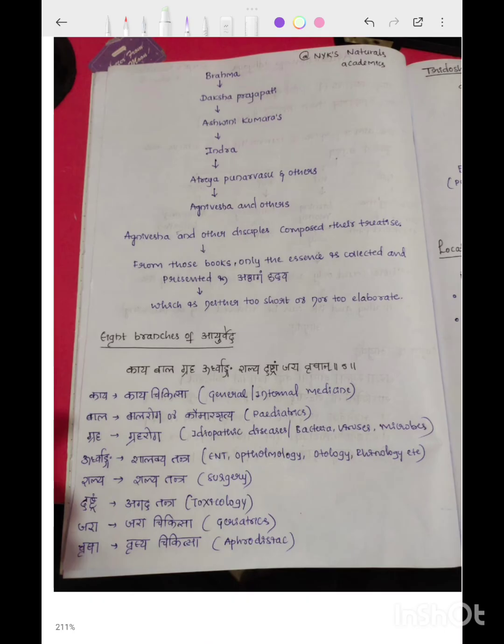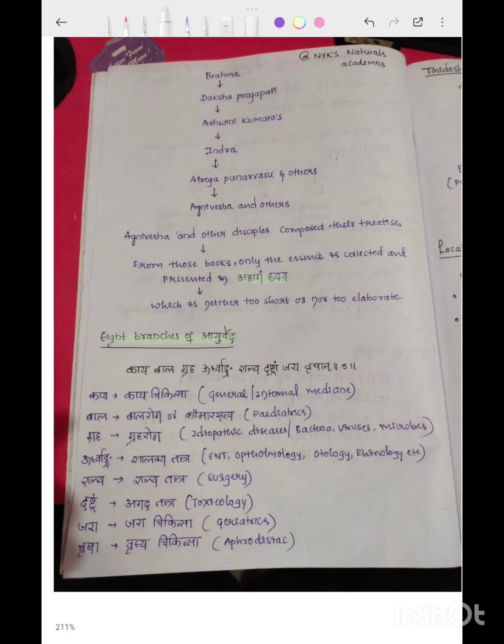like in the Atreya Sampradaya, Atreya having 6 disciples. Among those are Agnivesha and others like Bhela and Harita. These disciples all wrote their own treatises, Samhitas. From all those treatises, only the essence is collected and presented in Ashtanga Hridaya, which is neither too short nor too elaborate.